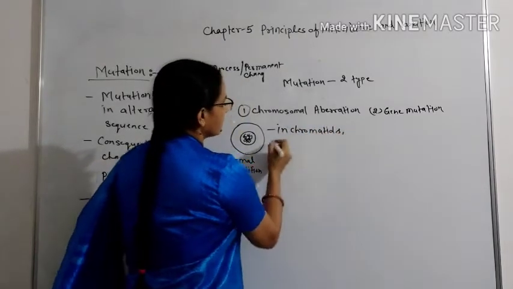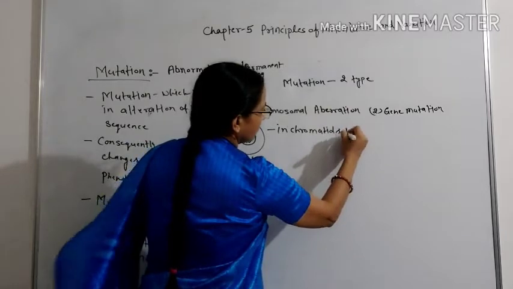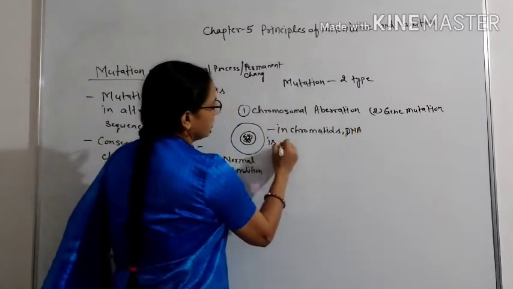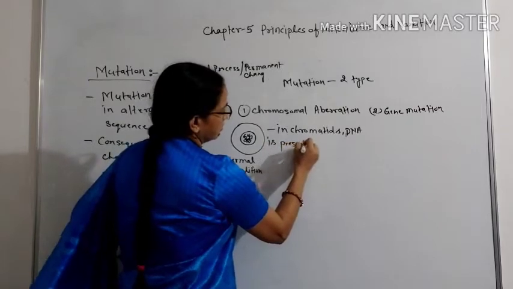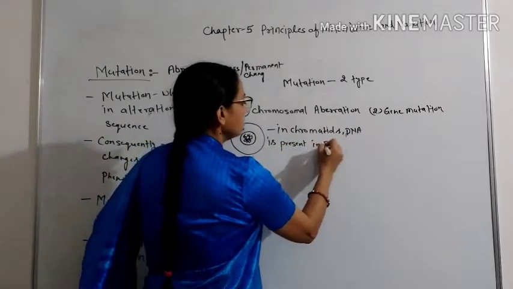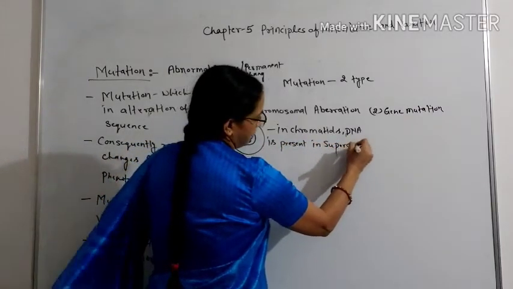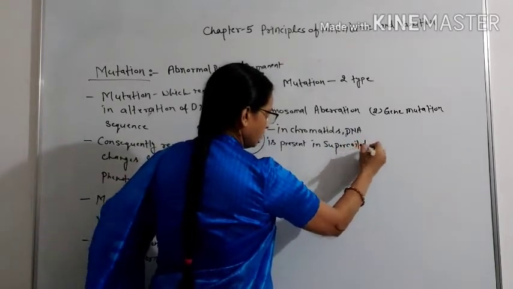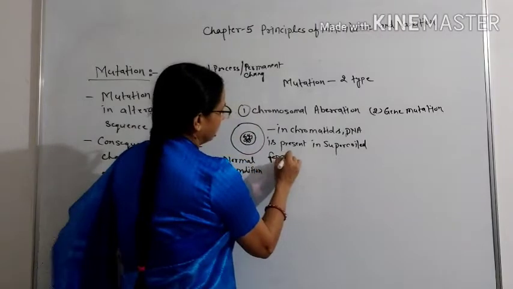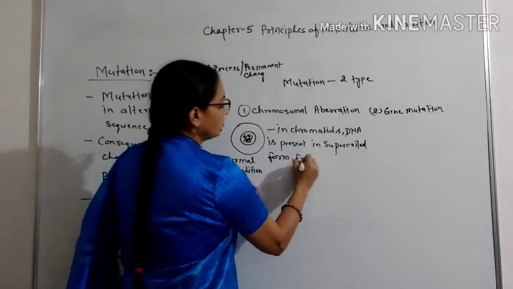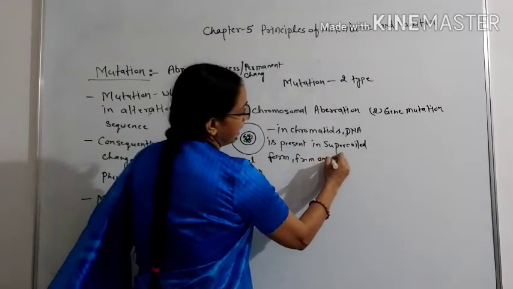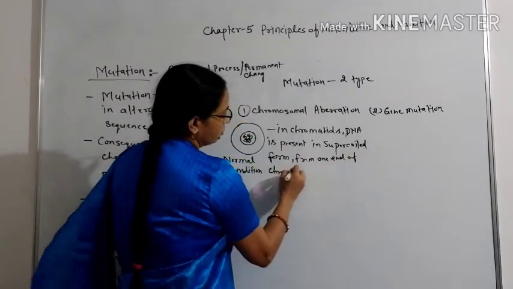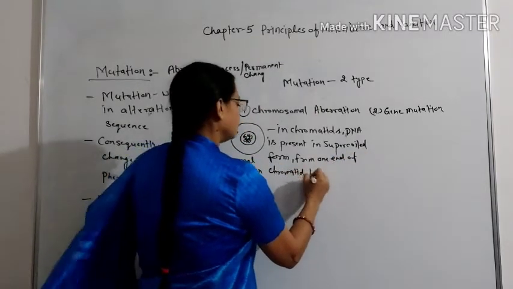In chromatids, DNA is present in supercoiled form from one end of the chromatid to the other.